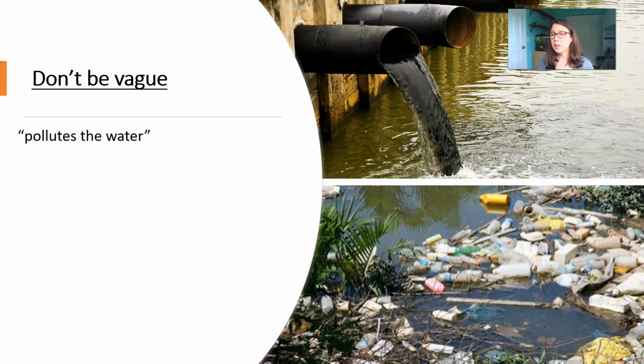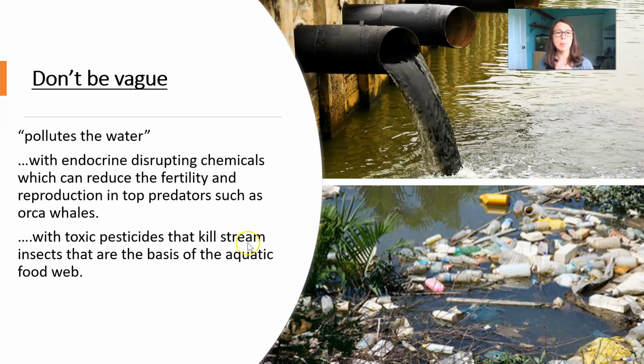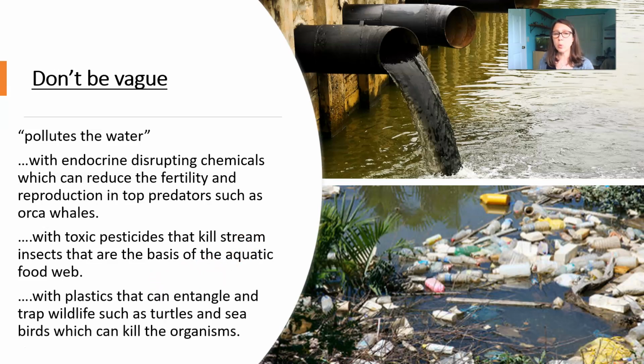you've got a lot of examples that you've seen this year on specific kinds of pollutants. So it could be polluting the water with endocrine disrupting chemicals that reduce the fertility and reproduction in top predators such as orca whales. It could be polluting the water with toxic pesticides that kill stream insects that are the basis for the aquatic food web. It could be polluting the water with plastics that can entangle and trap wildlife and kill those organisms. So anytime you're saying it's polluting the water or it's polluting this, make sure you're giving me exactly what it's polluting the water with and what that harmful effect could be.